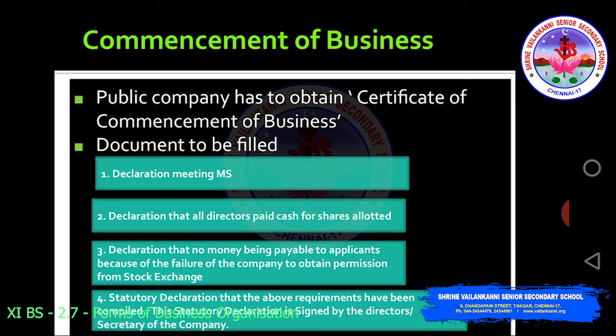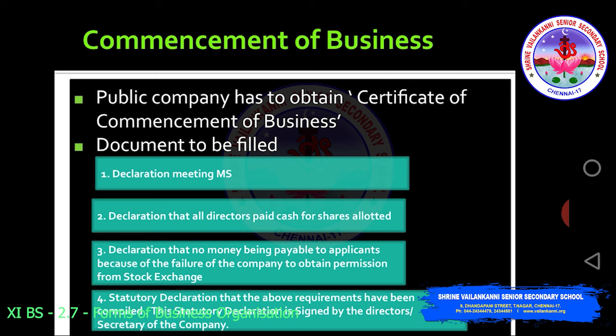The second one is the declaration that all directors paid cash for shares allotted. This is one important declaration, because sometimes what happens is that directors will be there but they wouldn't have paid cash for the shares that are being allotted. So that should not be the case. So there is a separate declaration that all directors have paid cash for the shares allotted to them.